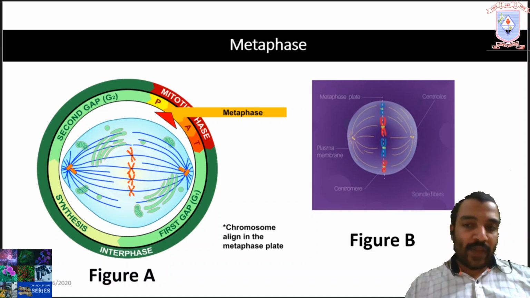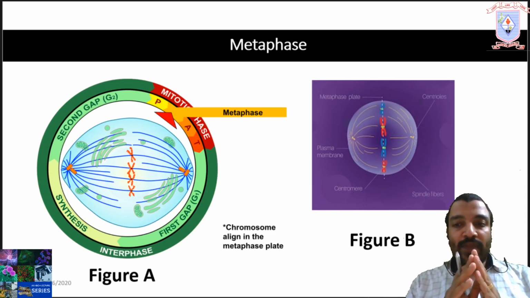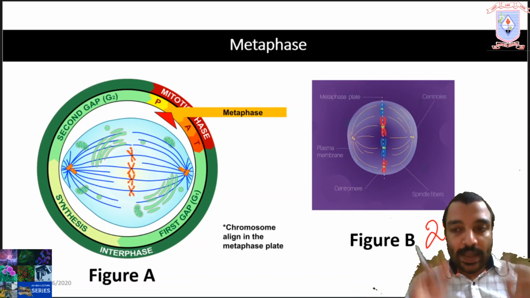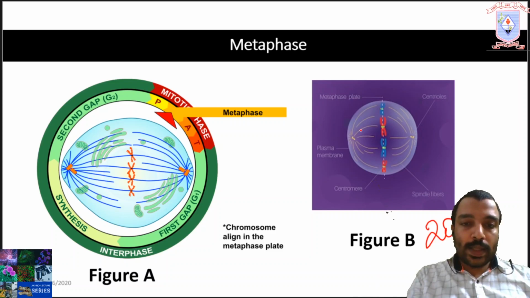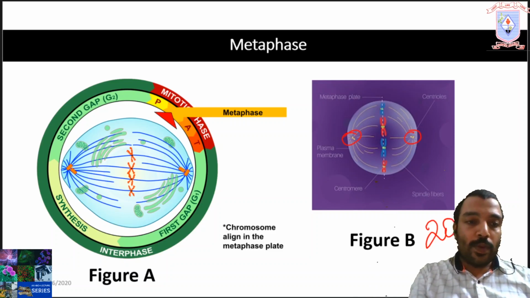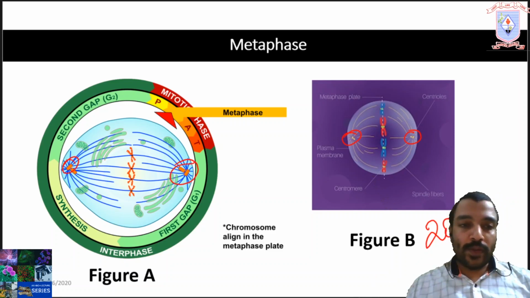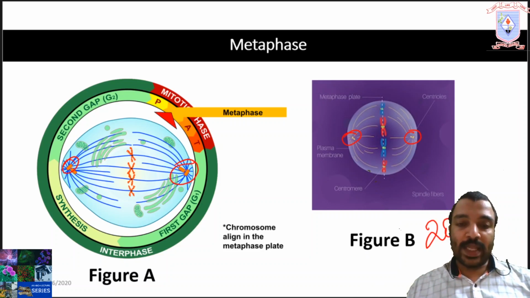Then metaphase. Metaphase is the longest phase of M phase, which lasts about 20 minutes. The characteristic features of this phase are, in this phase, centrosomes are exactly at the opposite poles. The centrosomes are located at the opposite poles of the cell. That is the first major characteristic feature of metaphase.